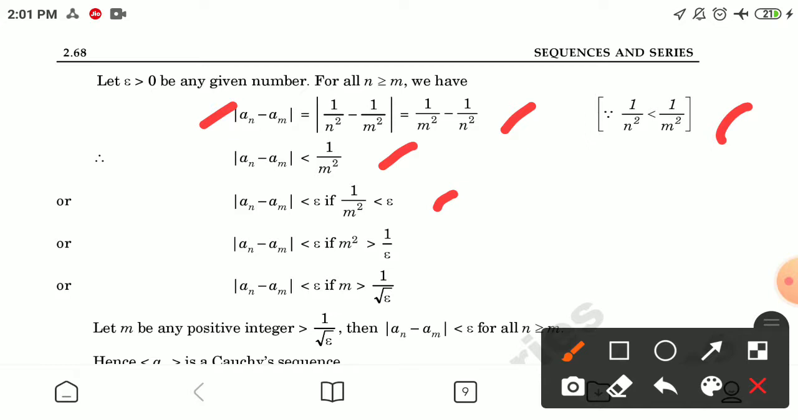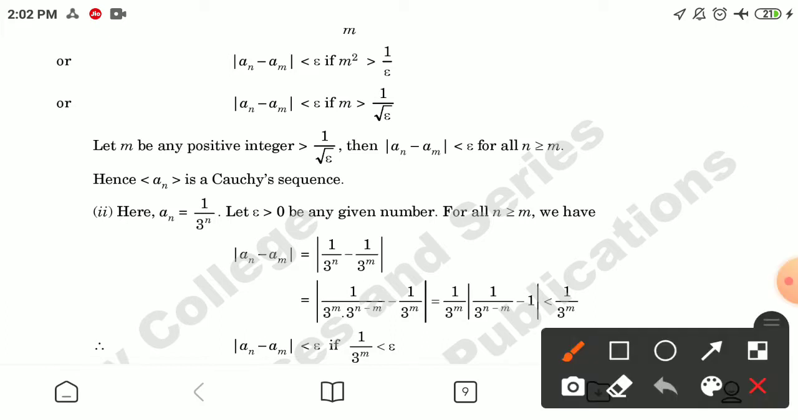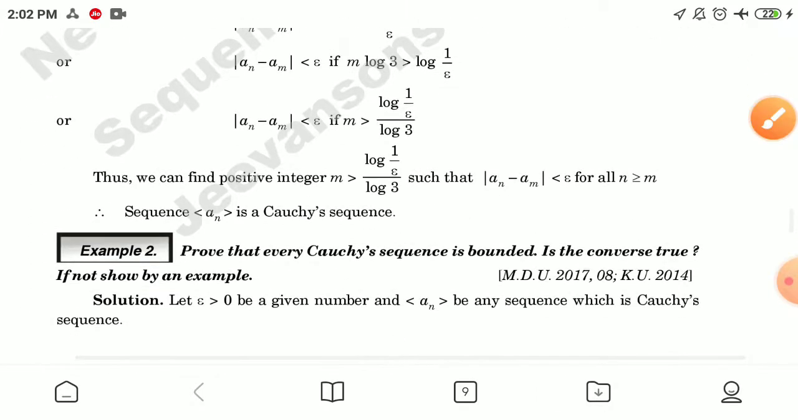Or |a_n minus a_m| is less than epsilon if 1 by m square is less than epsilon, or if m square is greater than 1 by epsilon, or if m is greater than 1 by square root of epsilon. Let m be any positive integer greater than 1 by square root epsilon, then |a_n minus a_m| is less than epsilon for all n greater than or equal to m. Hence, a_n is a Cauchy sequence. Try the second part.